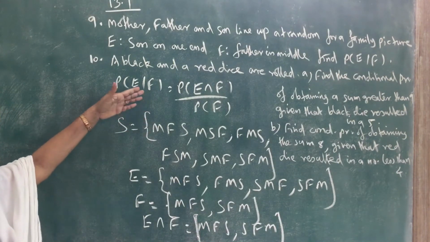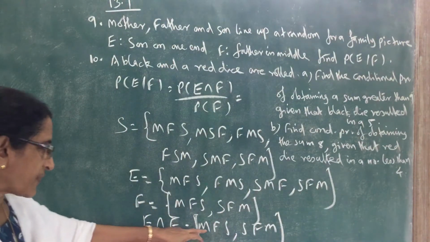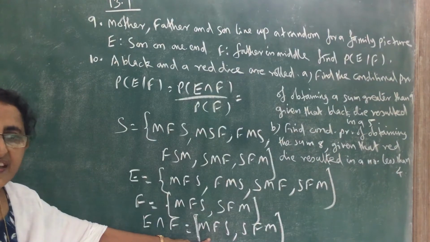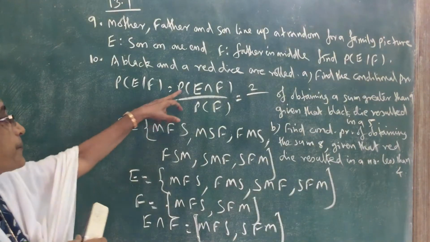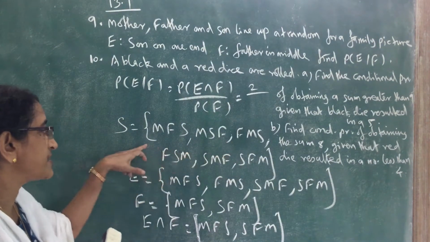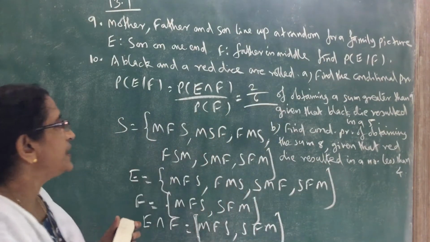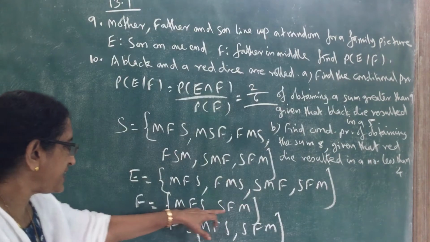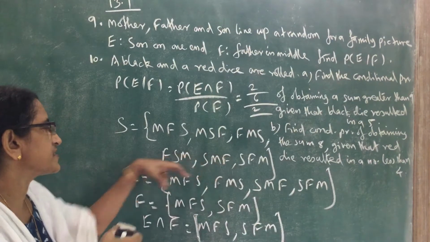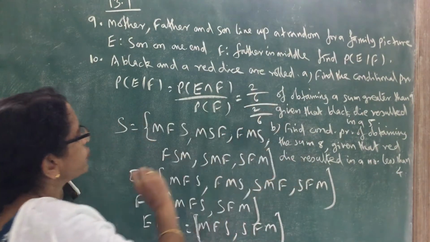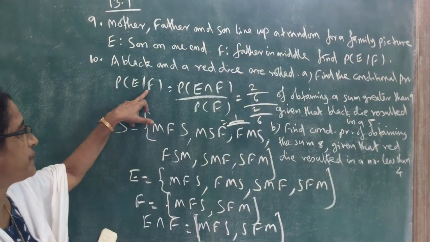Now we can write the probability. Probability of E given F equal to probability of E intersection F, so number of E intersection F. How many elements are there in E intersection F? 2. 2 divided by total number of elements in the sample space, that is 6. Divided by probability of F, that is number of F. What is the number of F? In F there are 2 elements. 2 divided by total number of sample points, that is 6, 2 by 6. So 2 by 6 divided by 2 by 6 is equal to 1. So the required probability of E given F is equal to 1.